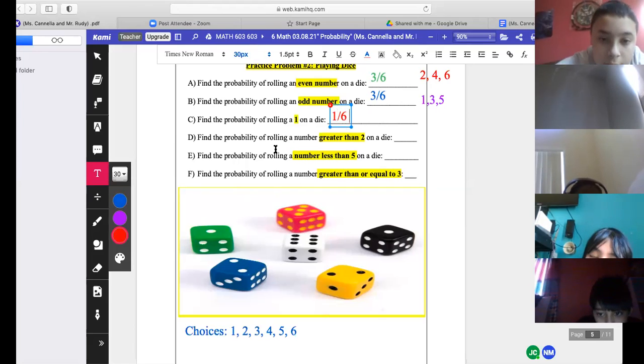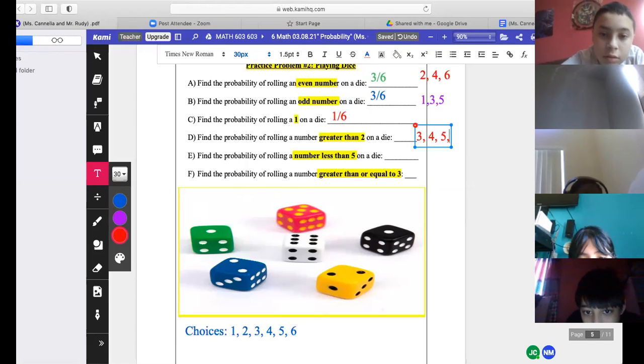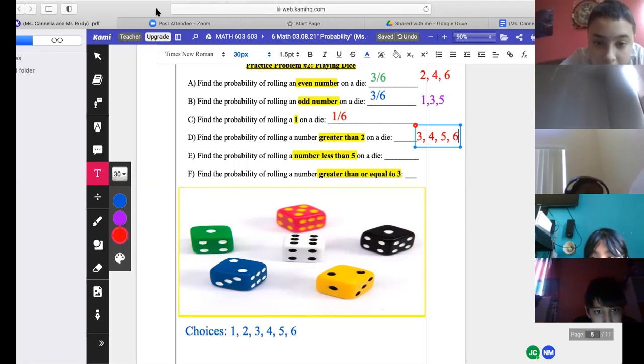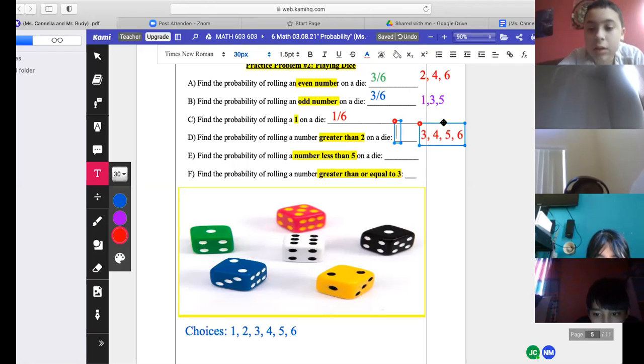Can you read D? Rolling on a die. 3, 4, 5, and 6. Good. Well, what does the question say though? Because people are going to wonder where you got those numbers from. Find the probability of rolling a number greater than 2 on a die, which would be 3, 4, 5, and 6. Which is what fraction? 4 out of 6. Beautiful.